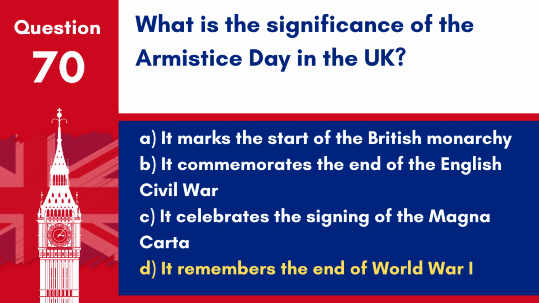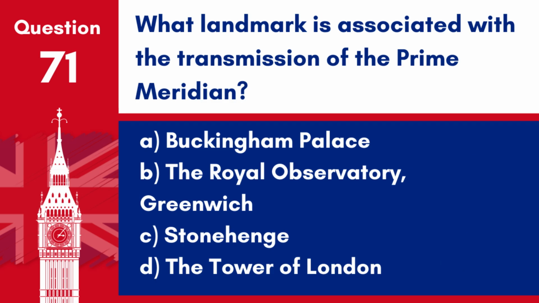Armistice Day, observed on November 11th, commemorates the armistice signed between the Allies and Germany in 1918, marking the end of World War I. Question 71. What landmark is associated with the transmission of the prime meridian? A. Buckingham Palace. B. The Royal Observatory, Greenwich. C. Stonehenge. D. The Tower of London.